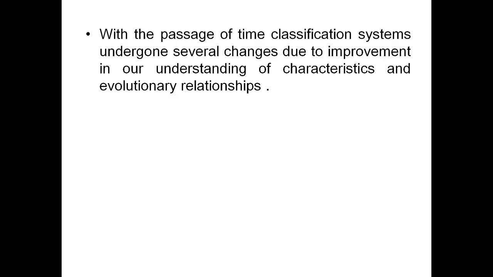With the passage of time, classification systems underwent several changes due to the improvement in our understanding of characteristics and also evolutionary relationships of organisms.